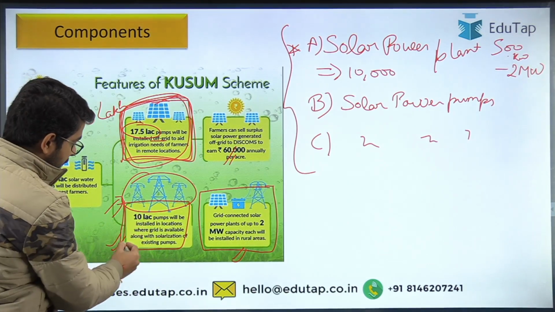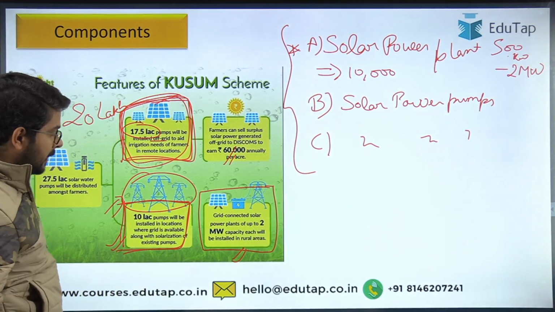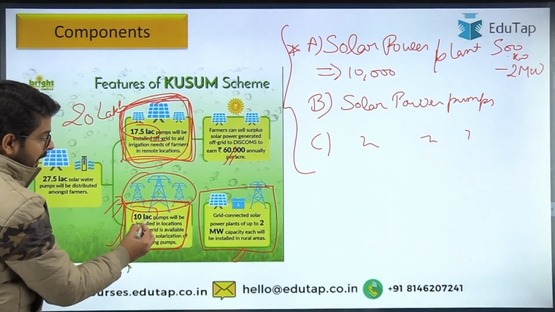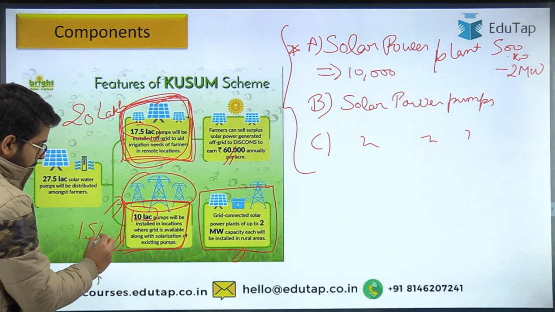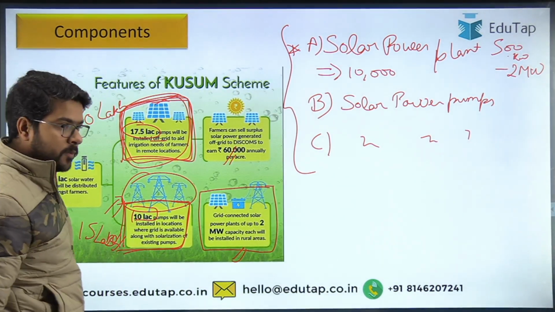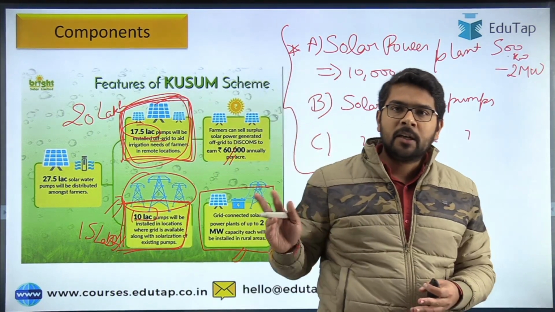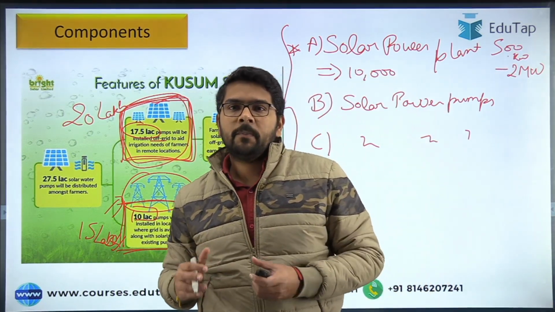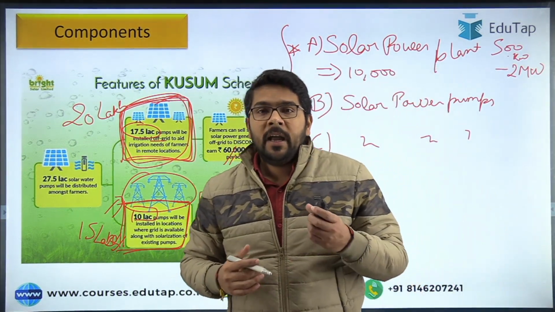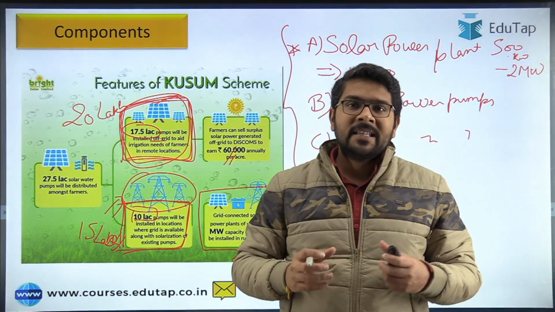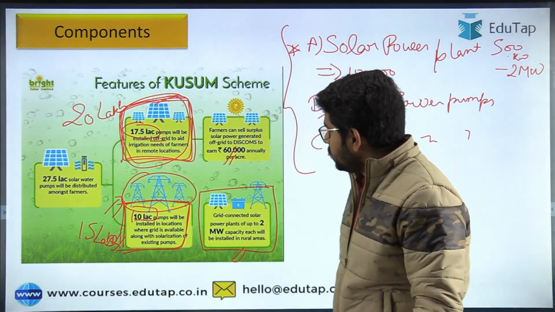Moreover, for the solar pumps that will be connected with the grid, the earlier target was 10 lakh pumps, but now it has been revised to 15 lakh pumps. So guys, in one we are establishing the solar power plants, and in the other two we are establishing the solar power pumps. Okay, so that's how this scheme deals with the energy security of the farmer by establishing the solar power plants as well as solar power pumps.